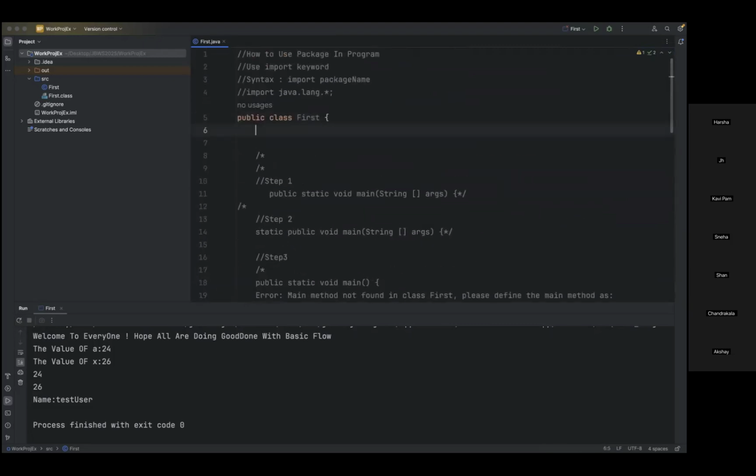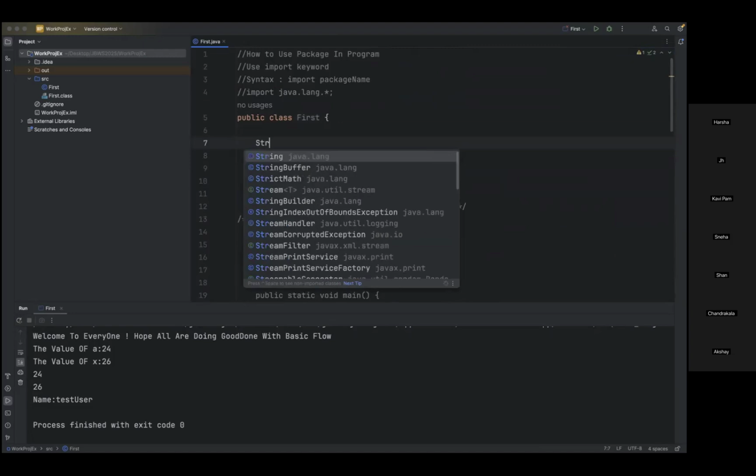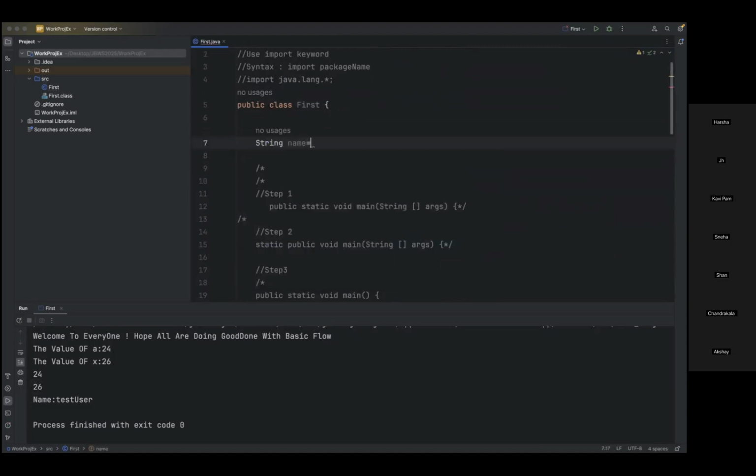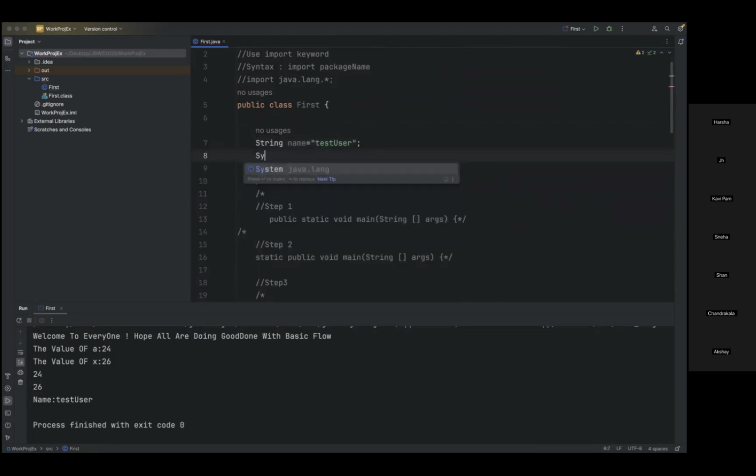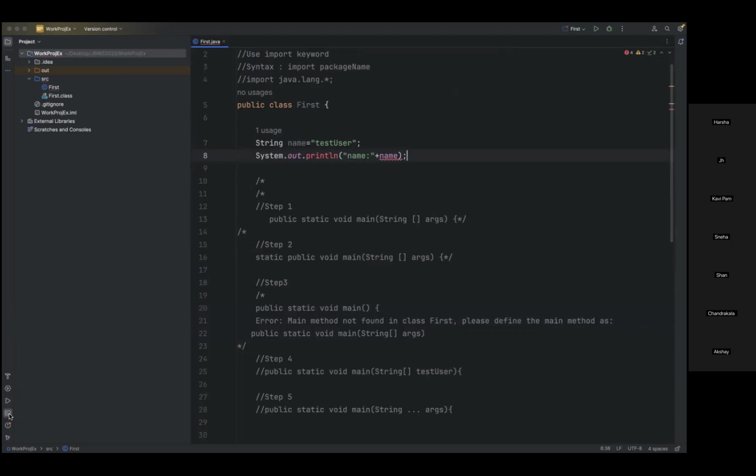Now what I will do here is display one value. Let's say I want to display the name: String name equal to test user. Now till here I can. If I want to display the information, name. You see, right? Let us give this. Now we get "cannot resolve symbol." If I want to execute, we'll just go here and try to execute the program.